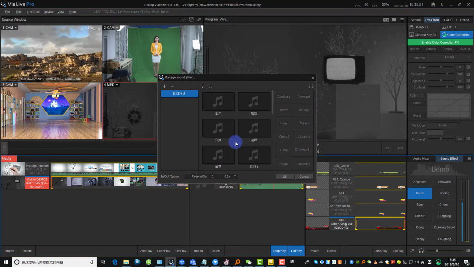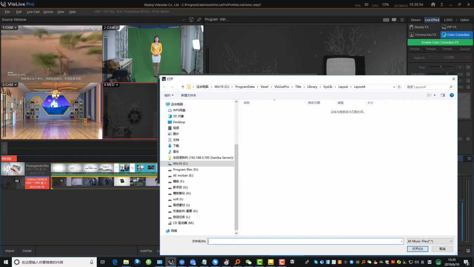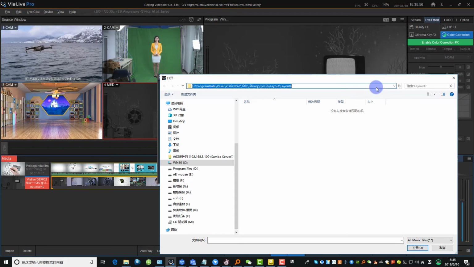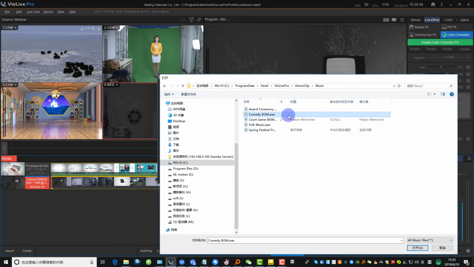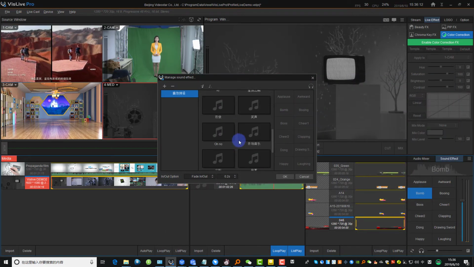Double-click on the blank area in the dialog. Browse and select the target music. Click Open to import it.